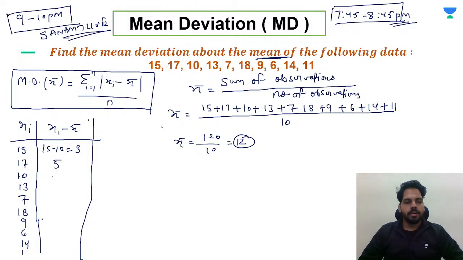Then 10 minus 12 means minus 2. 13 minus 12, that means 1. 7 minus 12 means minus 5. 18 minus 12 means 6. 9 minus 12 means minus 3. 6 minus 12 means minus 6. 14 minus 12 means 2. And 11 minus 12 means minus 1.